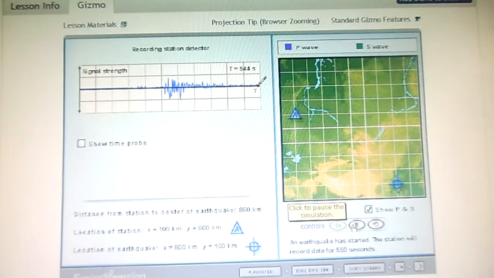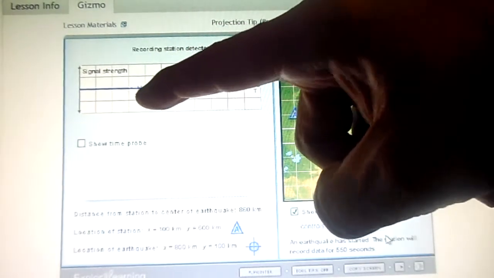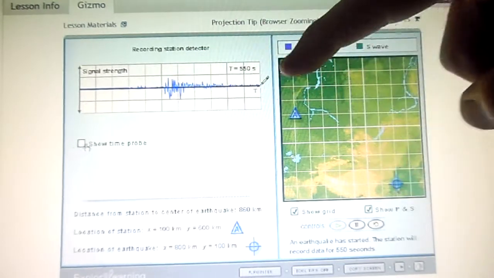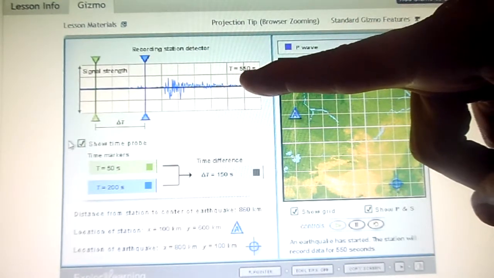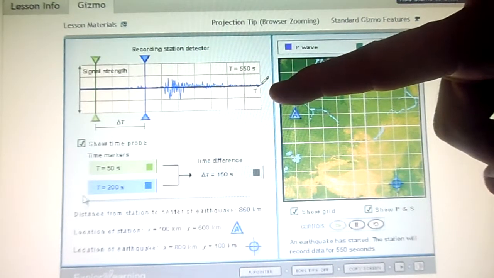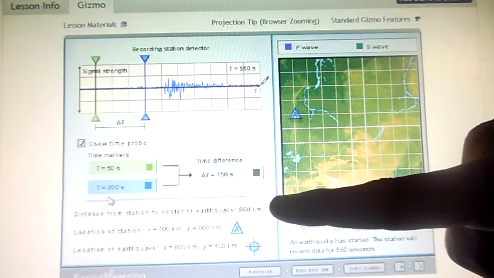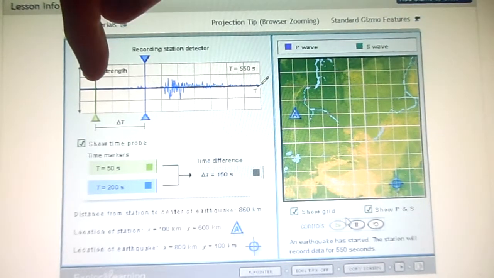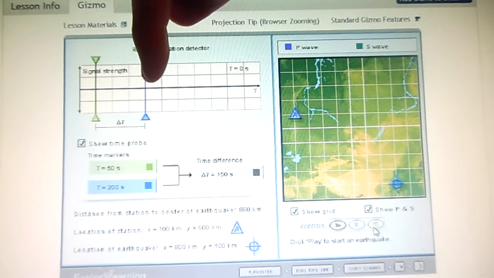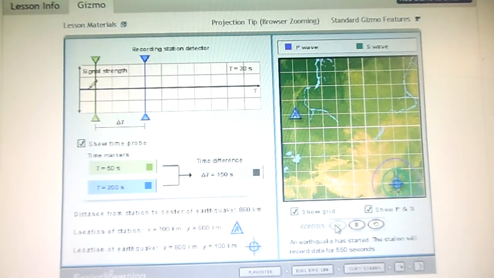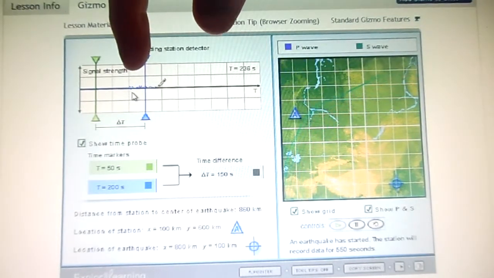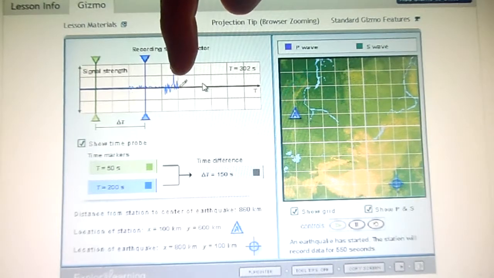Observe at what time the P wave hit. Well, we have a time here, and then we have another time here. Oh, I see. The time is shown here, with 50 seconds and 200 seconds, right? Let's reset it. Okay, P is boom, right there. And here comes the second, boom, right there.